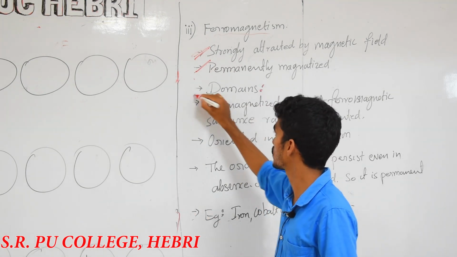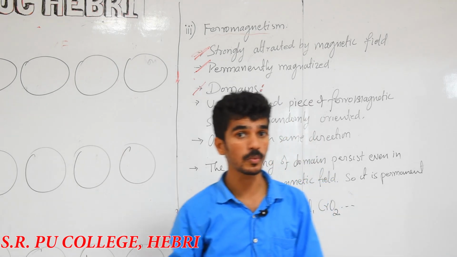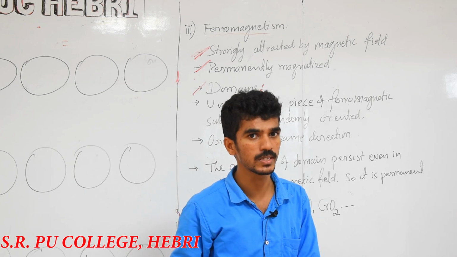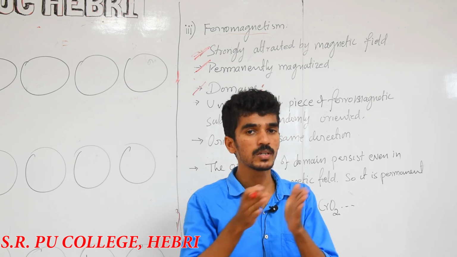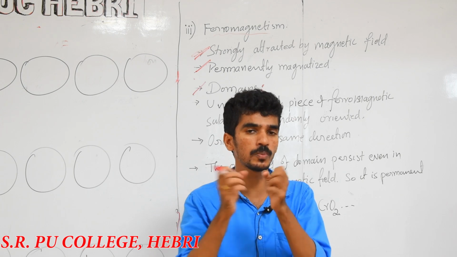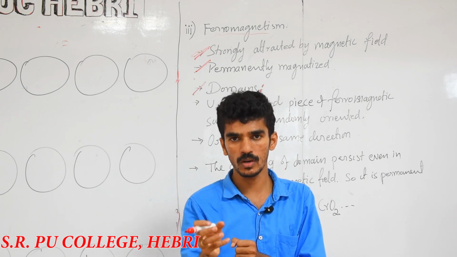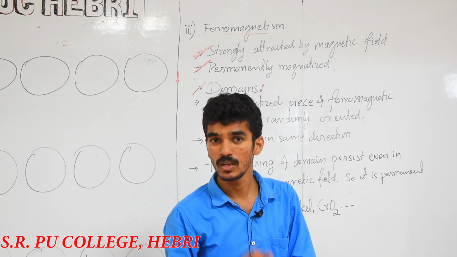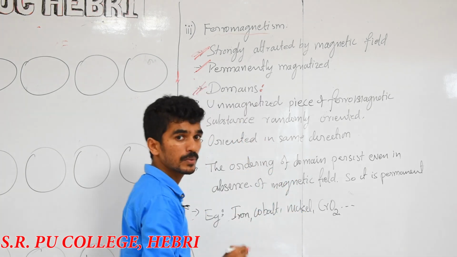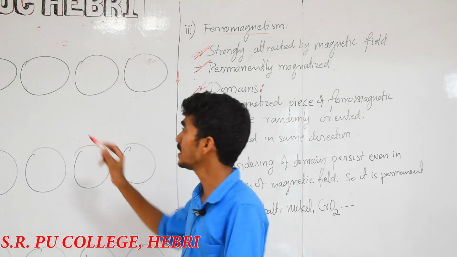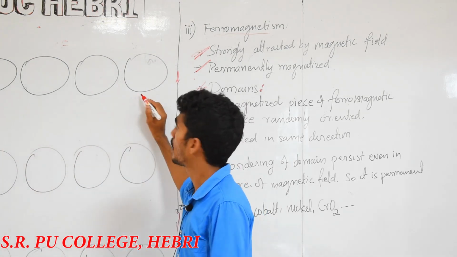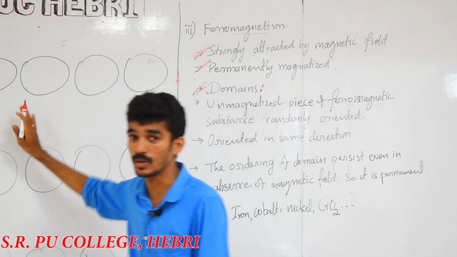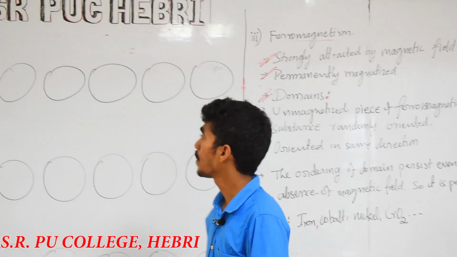Next concept in that is the domain. What is the meaning of domain? All electrons are arranged in an orderly manner. In that order, some of the portions are grouped together. Electrons grouped together that act as a tiny magnet are called a domain. For example, see here, these are all what? Electrons. Here orientation of electrons is possible.